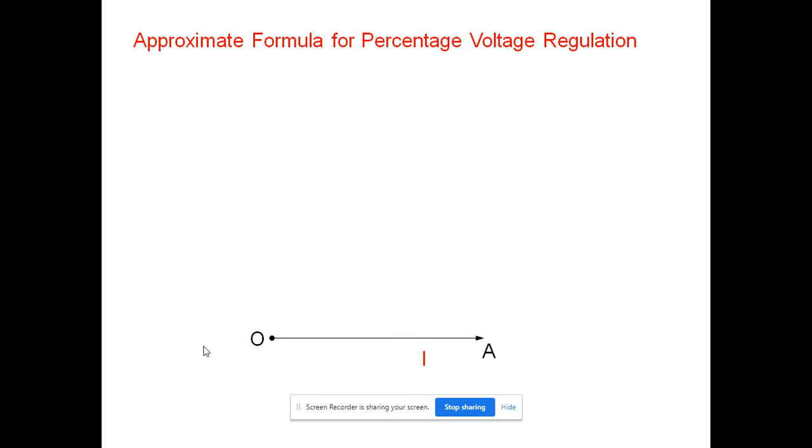This is the reference point, the reference vector. And here this is the voltage vector, which is represented by Vr, and this Vr leads the current by an angle of phi r.